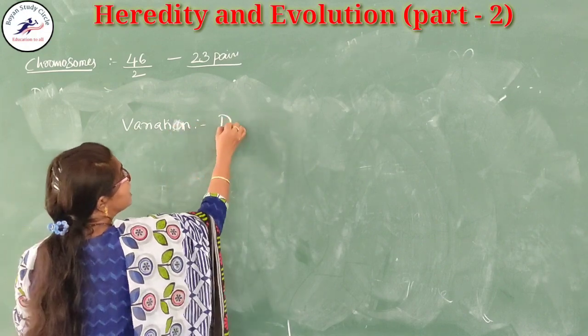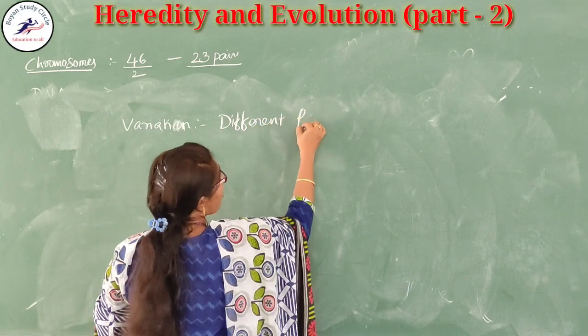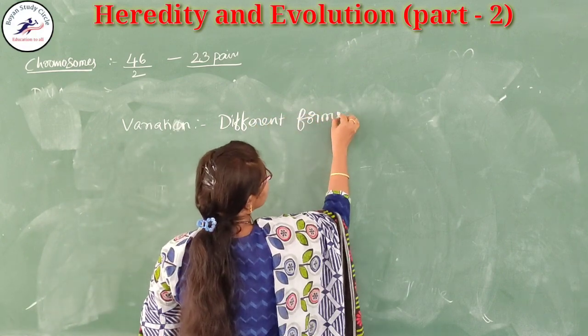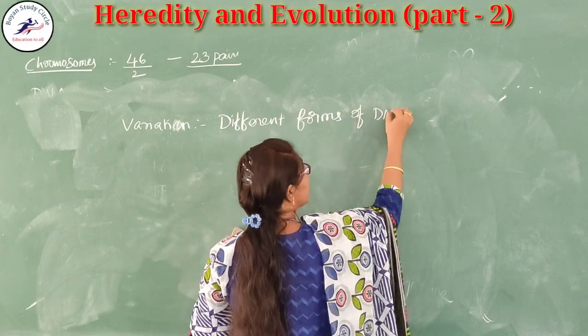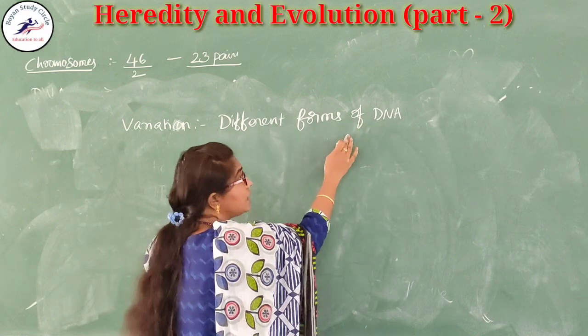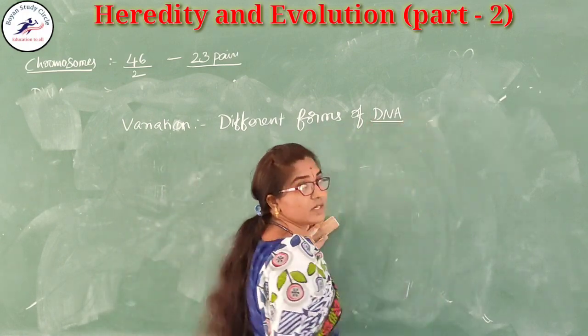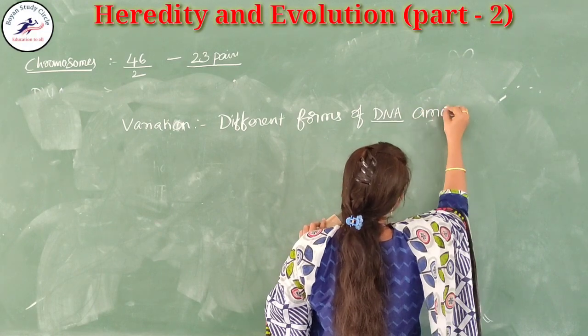Variation means different forms of DNA, different forms of DNA among the species.